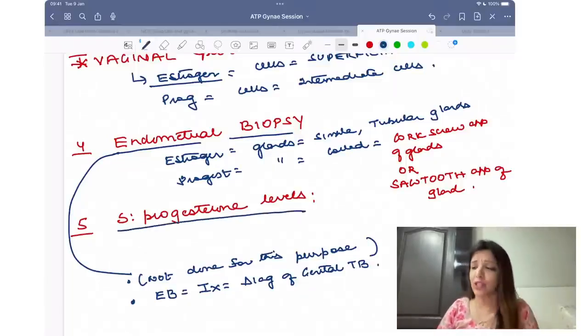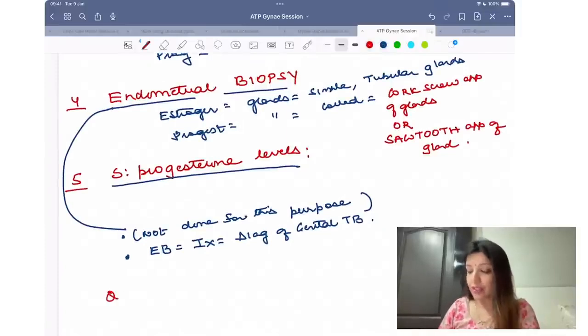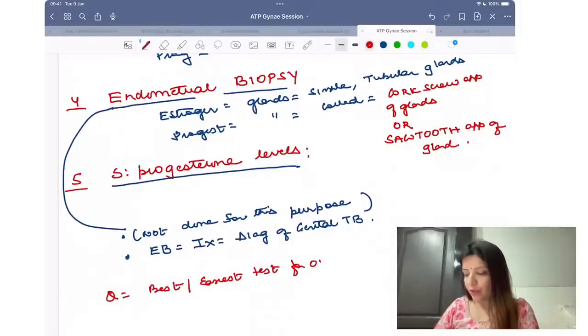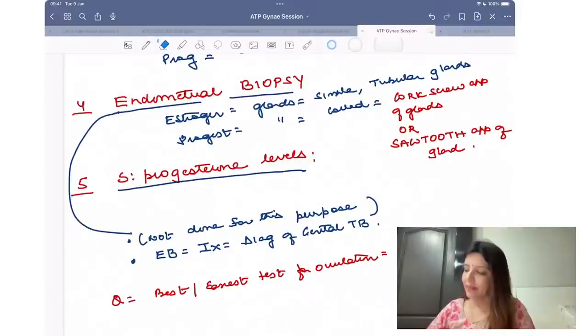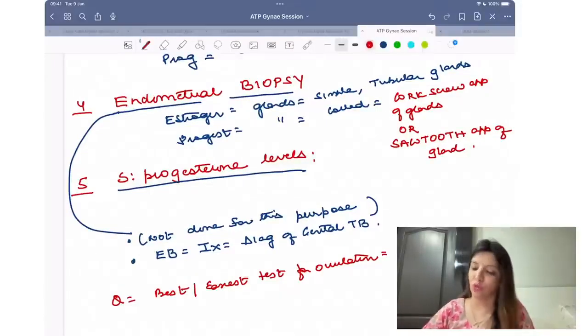This is the best test for ovulation. If the question comes, what is the best or the easiest test to know whether a female is ovulating or not? It is serum progesterone levels. Easy है ना? Blood को निकाला and progesterone के levels check कर लिए. कब check करोगे? Day 22 of the cycle. अगर progesterone levels high हैं, that means she has ovulated. अगर progesterone levels low हैं, that means she has not ovulated. Very very simple test, right?